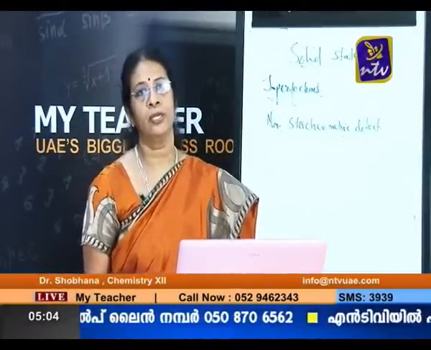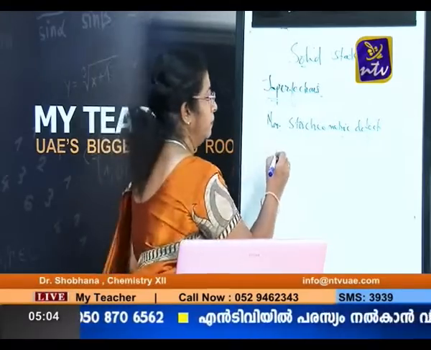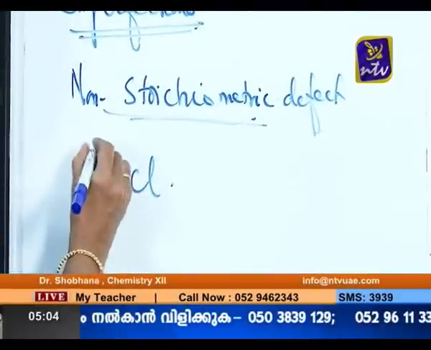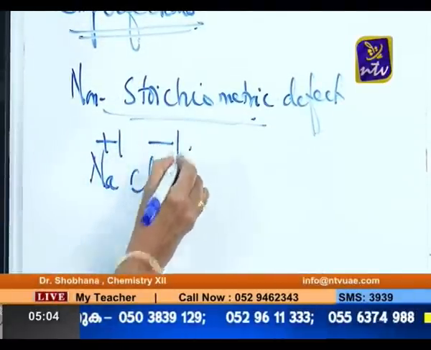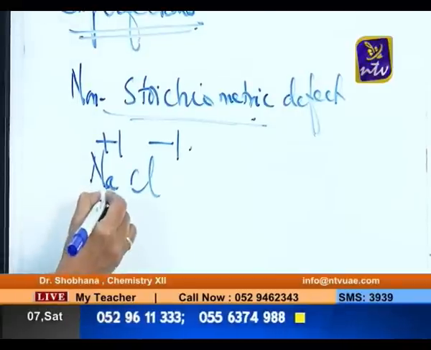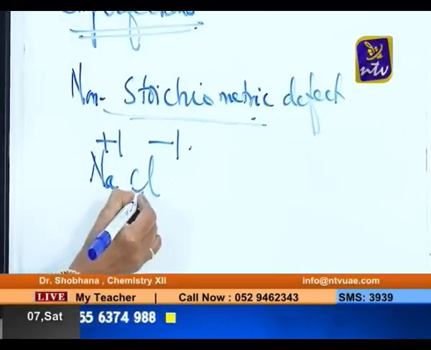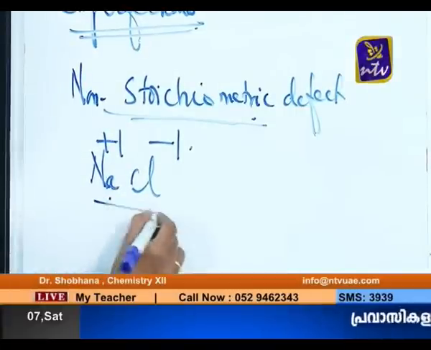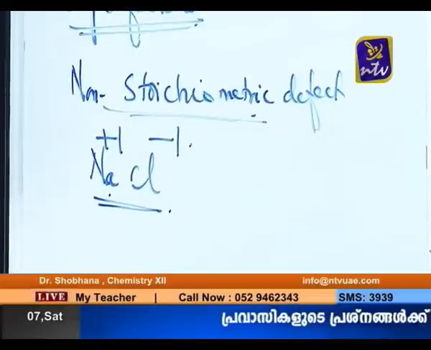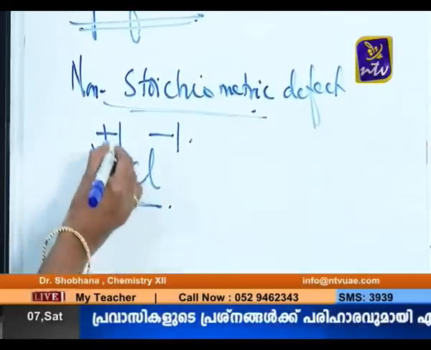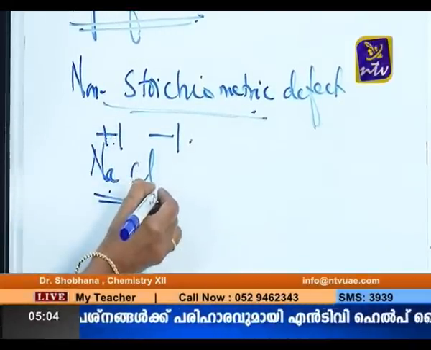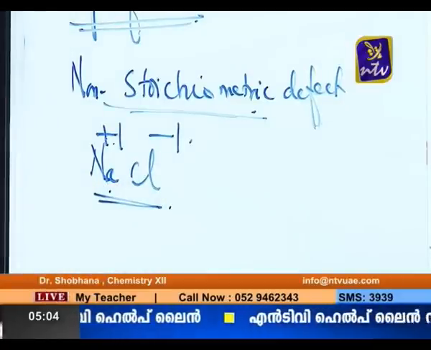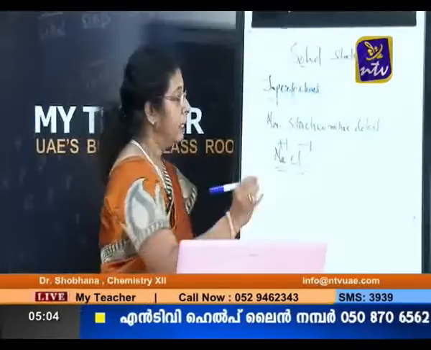For example, you know what is stoichiometry of the compound. Okay, I will tell you. NaCl. According to the valency concept, the formula of sodium chloride is 1 Na and 1 Cl. We exchange the valency and write to get the formula. So sodium chloride's formula, according to stoichiometry, is NaCl, because this plus 1 we have to put here and this 1 we have to put here. That is the rule of writing the formula. So this is a stoichiometric compound.